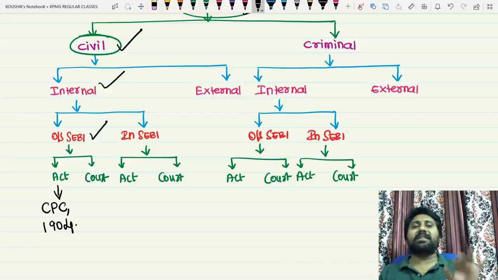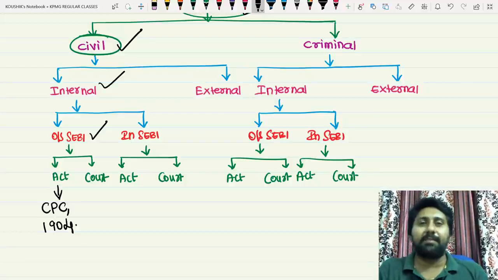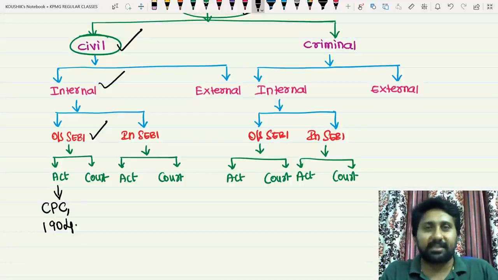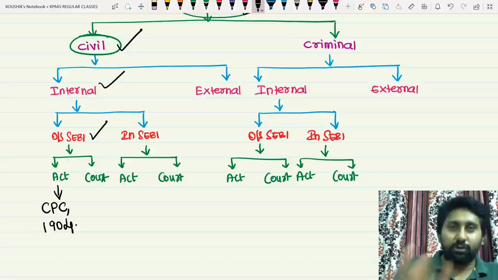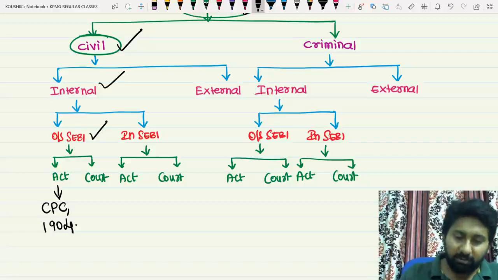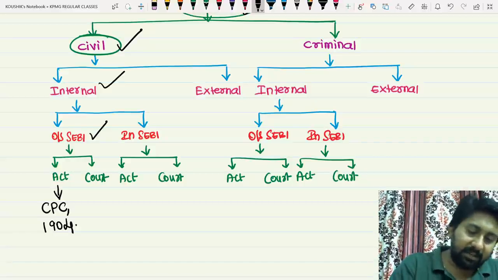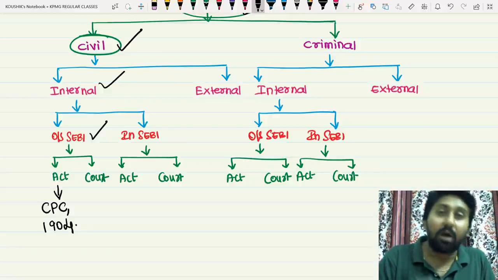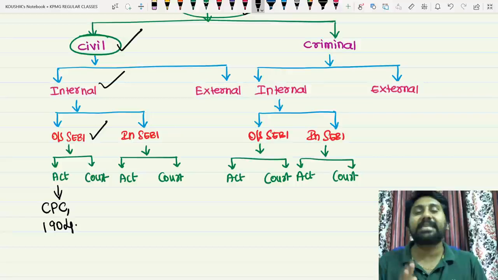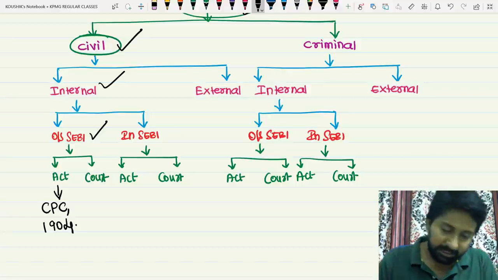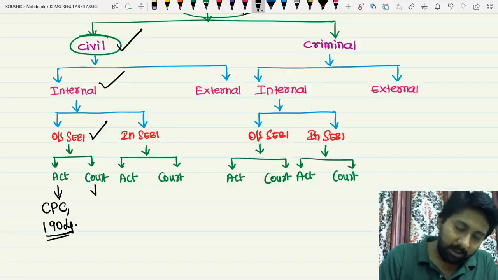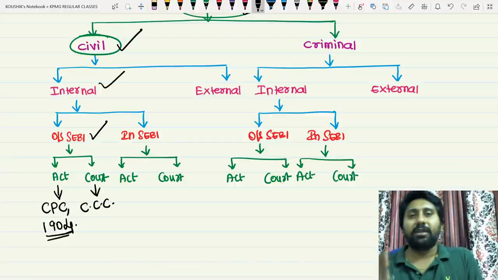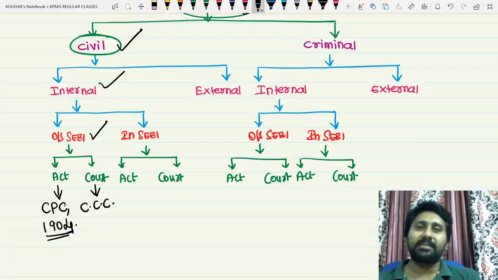All kinds of civil cases other than in SEBI, other than the Companies Act, other than income tax, etc., which don't have an internal judiciary of their own, if there are any such acts, all those acts will be covered by a common code called the Code of Civil Procedure, CPC, 1904, will apply. Which court will take care? City Civil Court, also called a Civil Court.